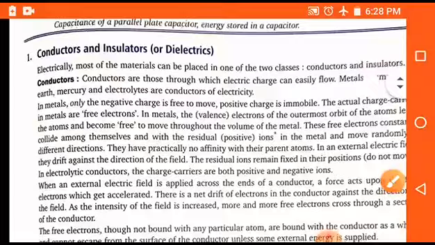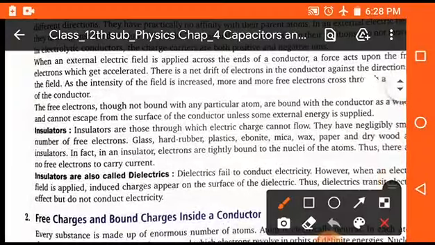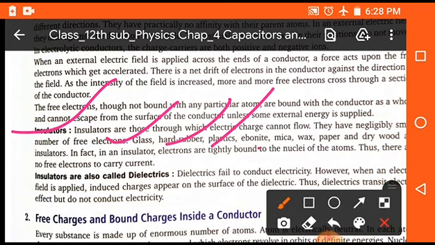Now we will discuss insulators. Insulators are those materials which do not allow current to flow through them. For example, glass, hard rubber, plastics, mica, wax, paper, and dry wood are examples of insulators. When we provide electricity to these substances, they cannot flow this current further. That is why they are called insulators.